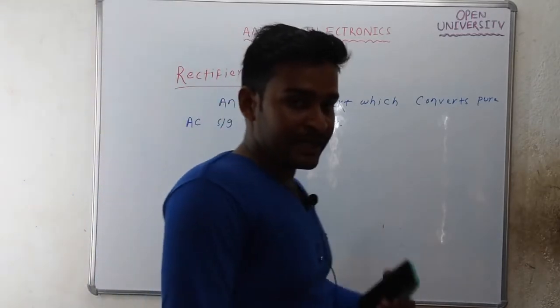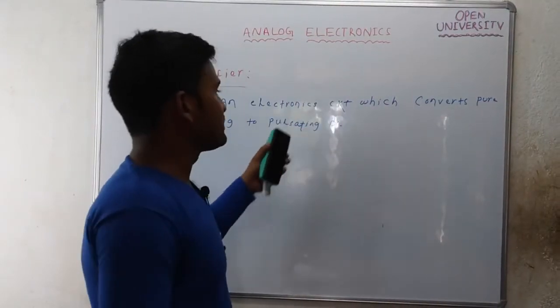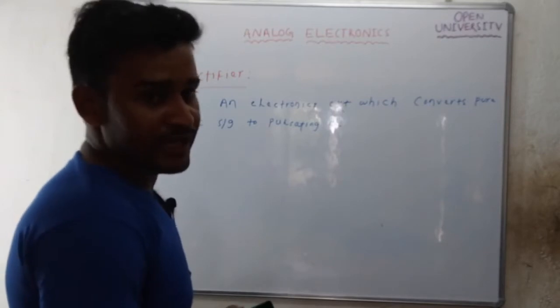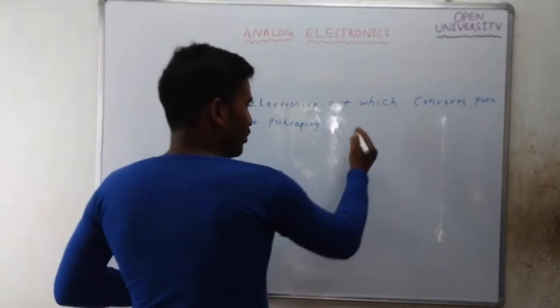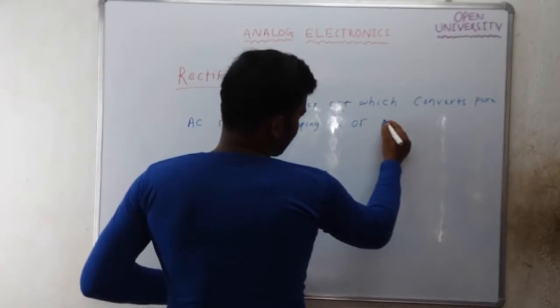Or it converts a bidirectional signal to a unidirectional signal, because pure AC is a bidirectional signal and pulsating DC is a unidirectional signal.